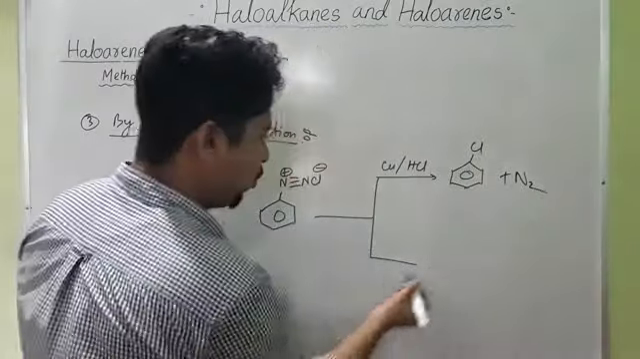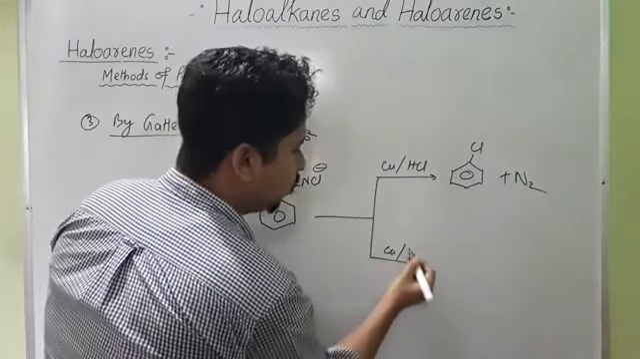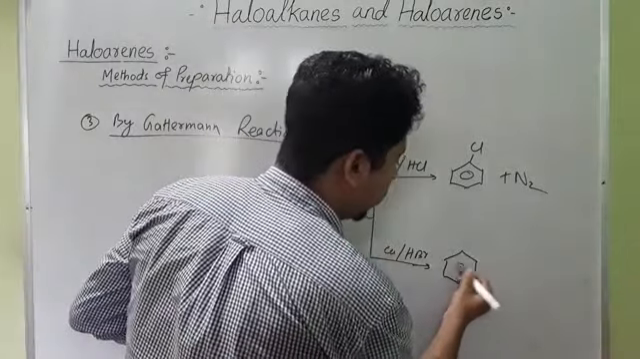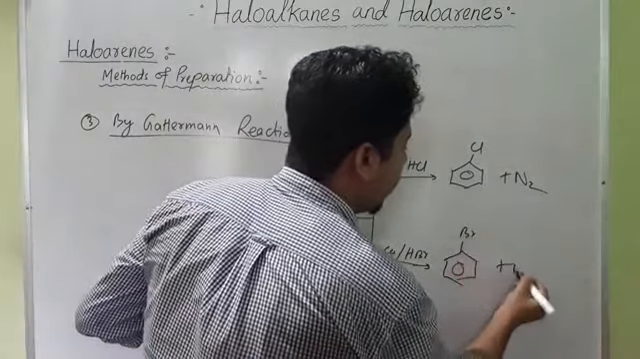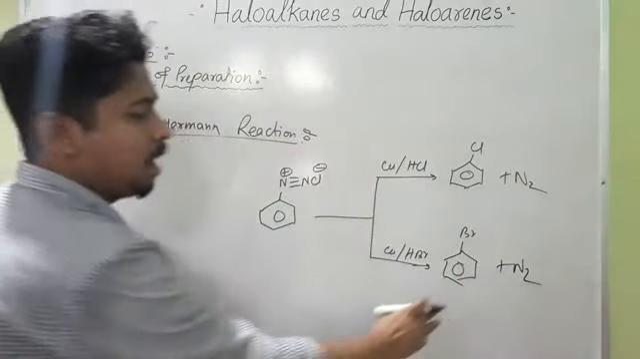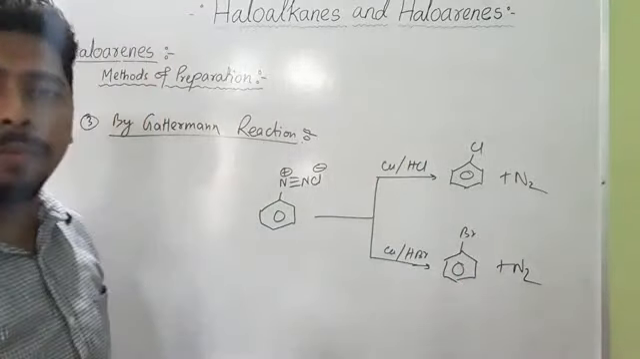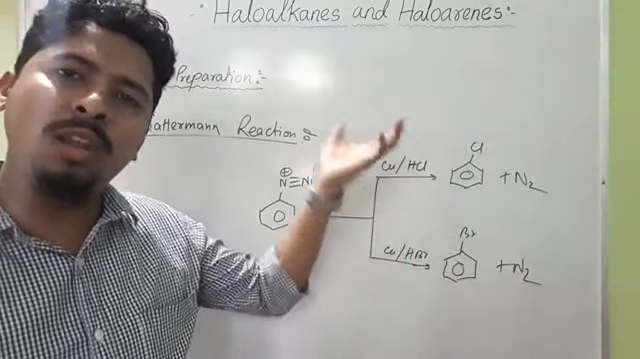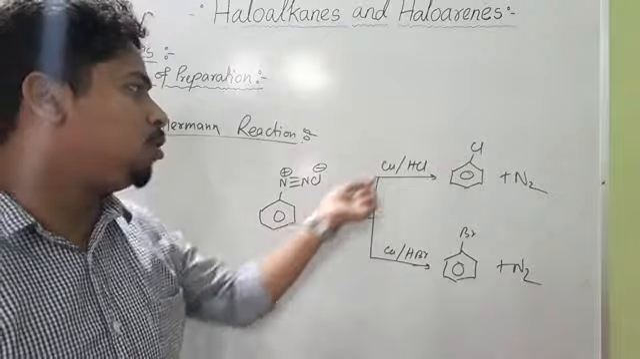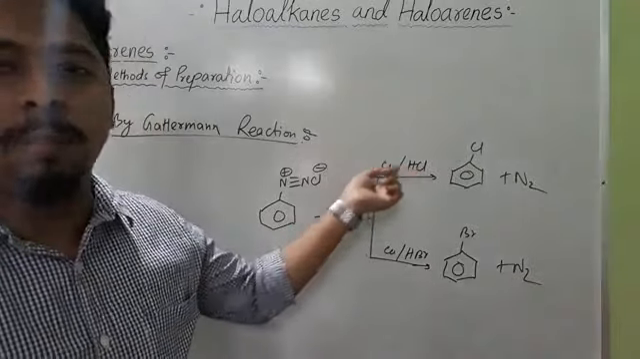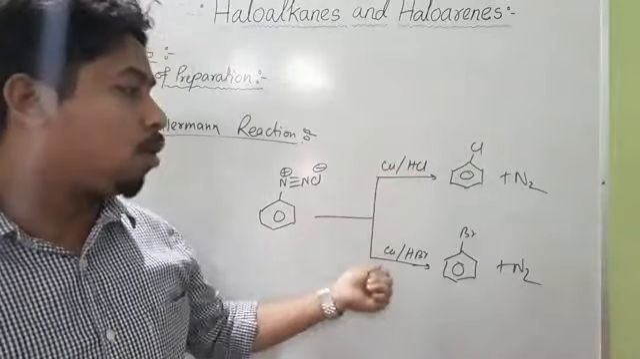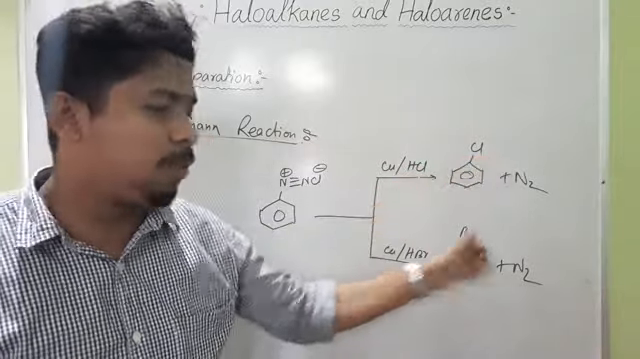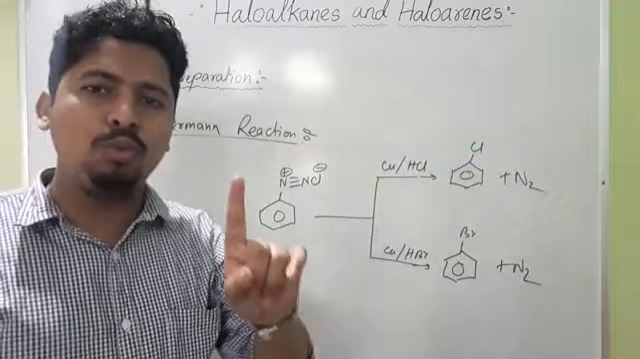And if you treat this with copper powder in presence of HBr, it will form bromobenzene plus N2. This is called the Gattermann reaction, and it is simply the modification of the Sandmeyer reaction. In the Sandmeyer reaction, you treated benzene diazonium chloride with CuCl, Cu plus, in presence of HCl. But here only copper powder in presence of HCl or HBr. In presence of HCl, you will get chlorobenzene; with HBr, you will get bromobenzene.